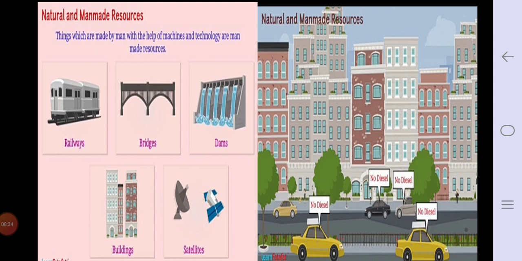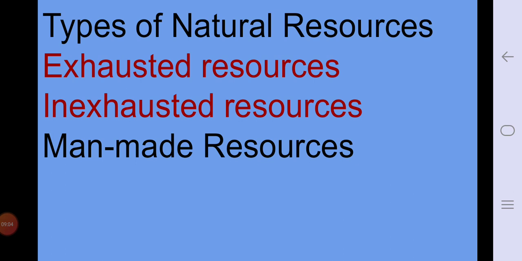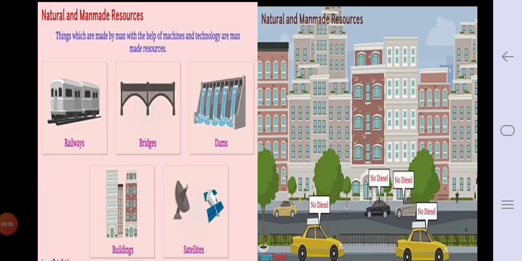It will be exhausted, totally finished. So for this we have to save all these things. We have to save animals, trees, fuels, each and everything. We have to decrease pollution. Why always all are telling us to save this, save that, for the future generation. So these are about natural and man-made resources.